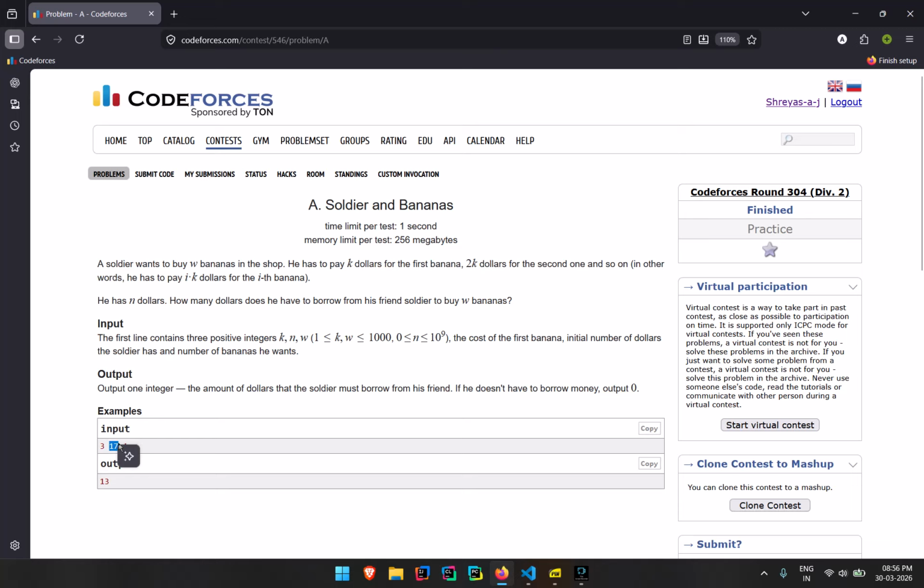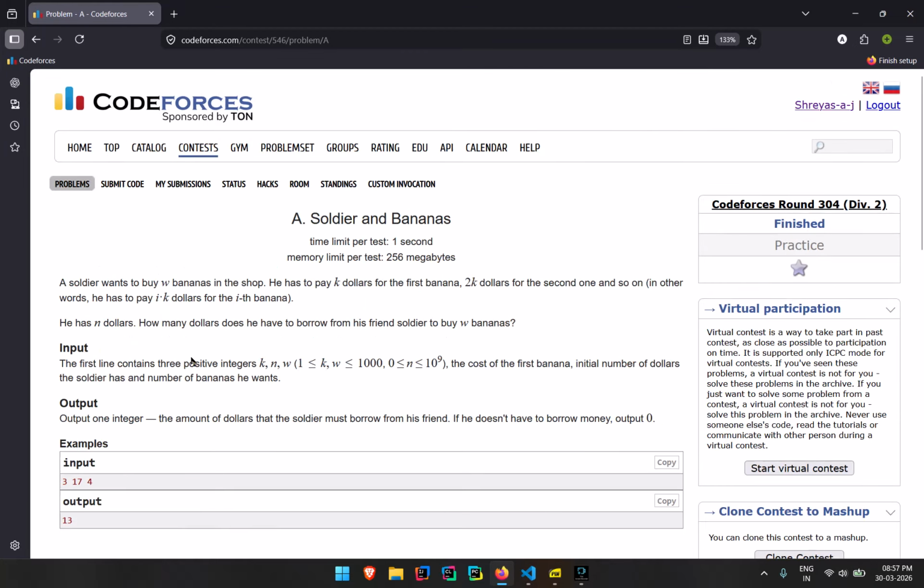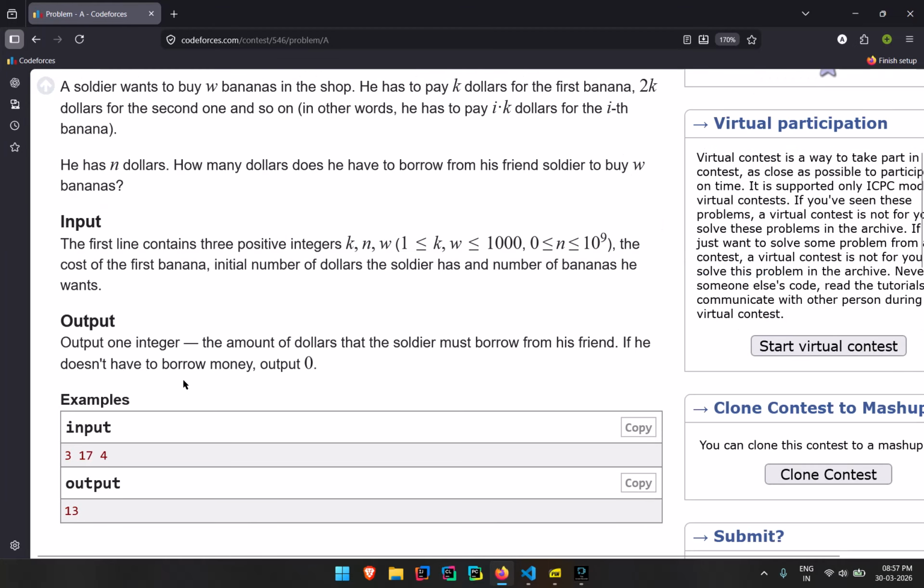This is the amount of money he has, and this is the cost of one banana, I guess. Yep, is that how it works? Oh, no, actually. So this is the cost of one banana. This is the amount of money he has. I'll just increase it for you. Yep, so here it is. This is the cost of one banana. This is the amount of money he has, and this is the number of bananas he wants to buy.